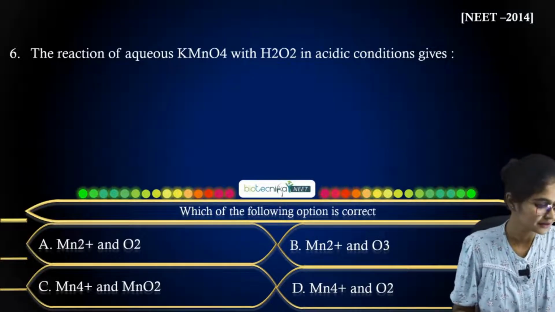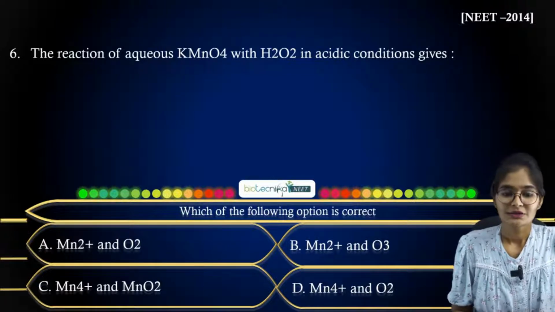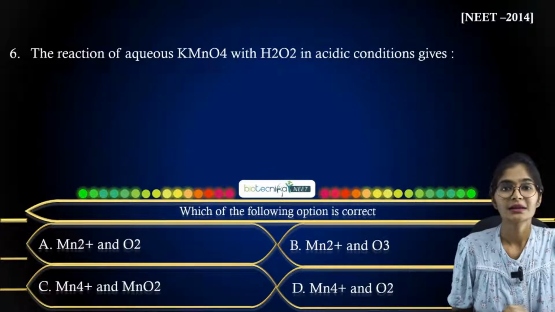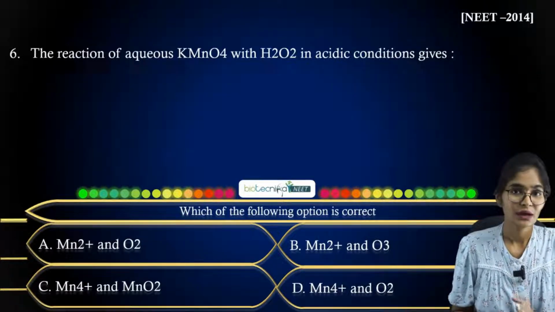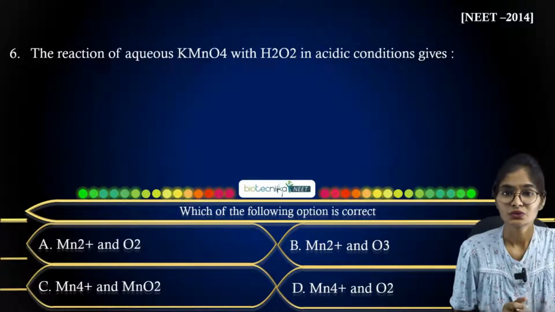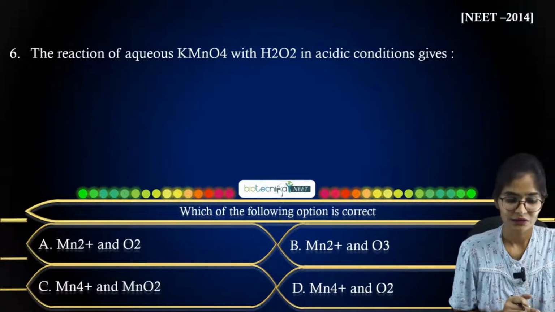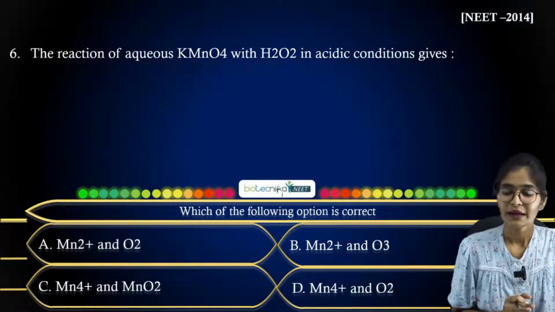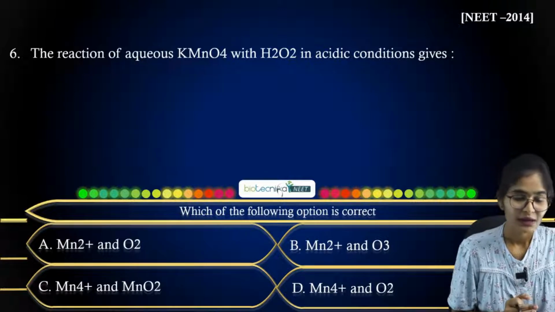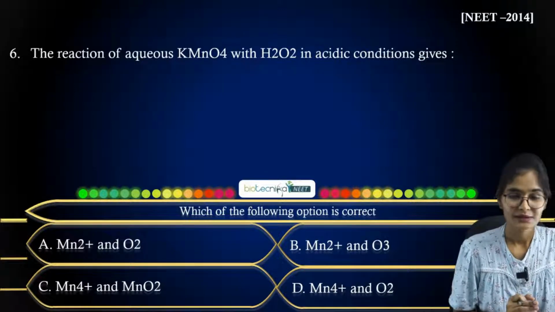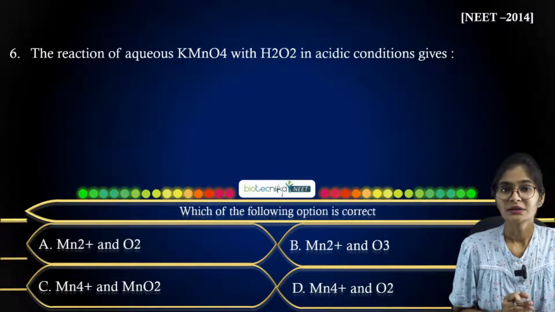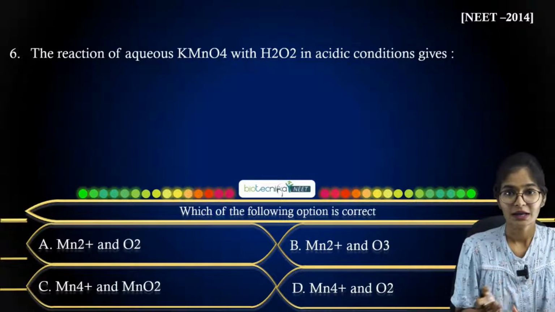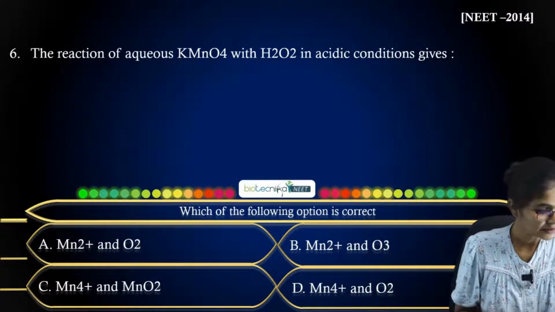Yeah, very good, Vaishnavi. Now the sixth question: the reaction of aqueous KMnO4 with H2O2 in acidic conditions gives what? Option A is Mn2+ and O2, option B is Mn2+ and O3, option C is Mn4+ and MnO2, and option D is Mn4+ and O2. So just treat KMnO4 with H2O2 and let me know what answer you will get here.